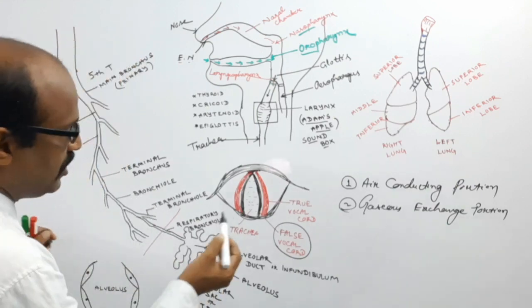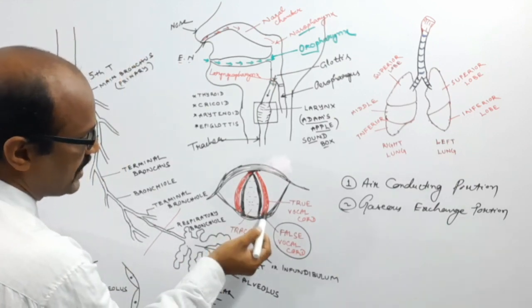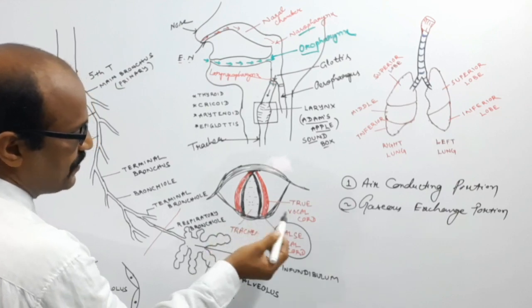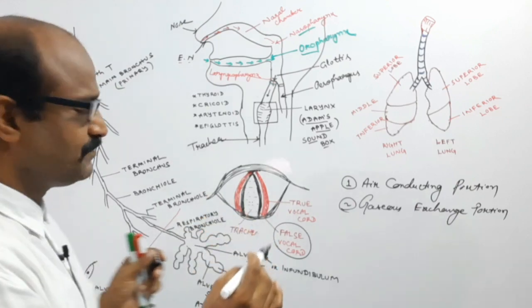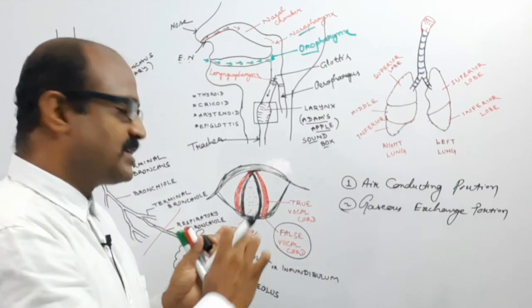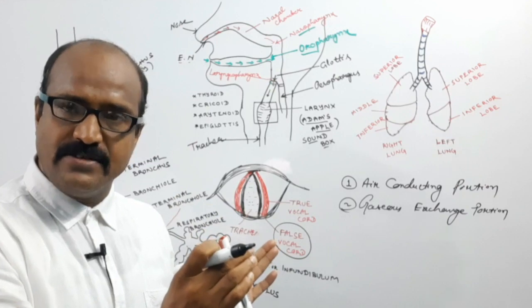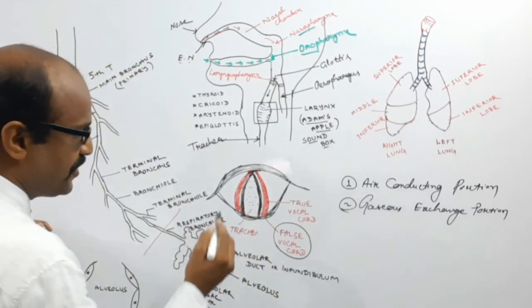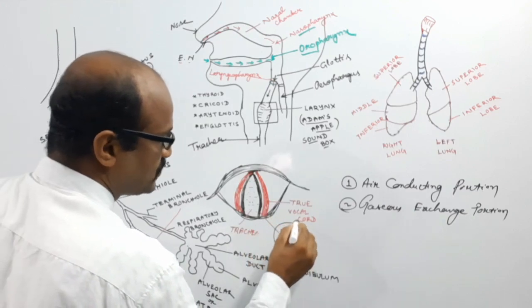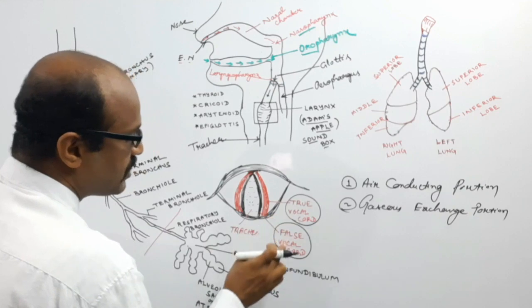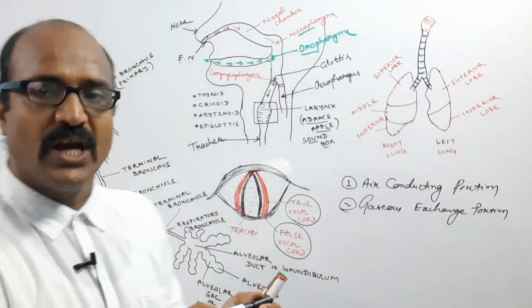But the inner fold of cartilage, this red color, two red colored, one pair. Other folds are also present here, but these two red colored inner folds of cartilage produce the sound. That's why this is known as the true vocal cord. So this is the true vocal cord and this is the false vocal cord.